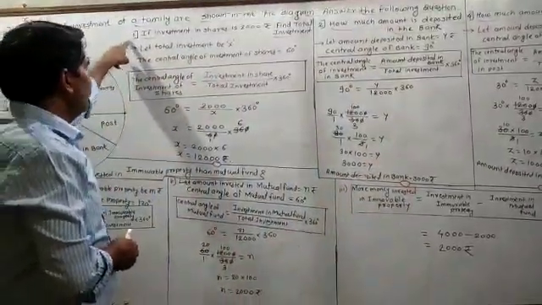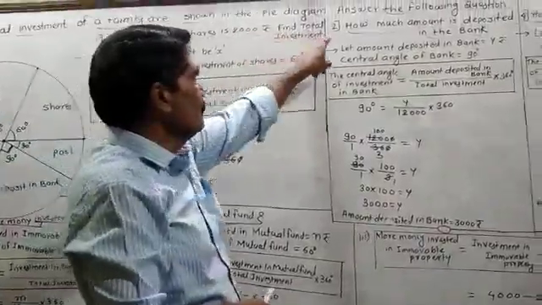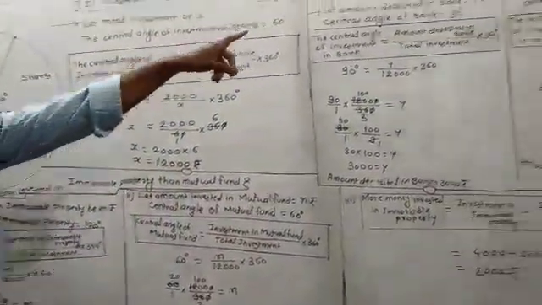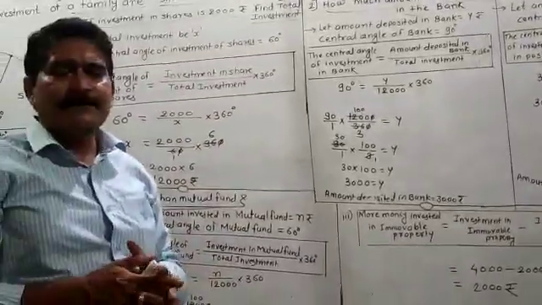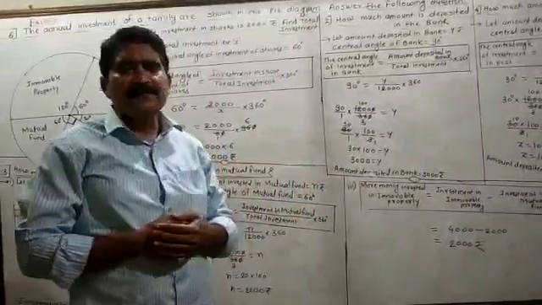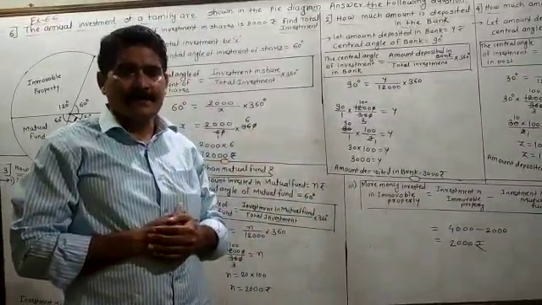This is the first question. This is question number 1. This is question number 2. This one is question number 3, and that one is question number 4. Step by step I will explain each and everything. I don't have the space, that's why I am writing like this, but try to understand one by one.